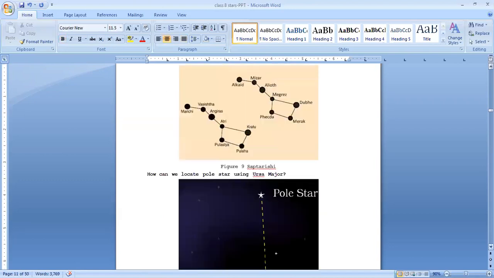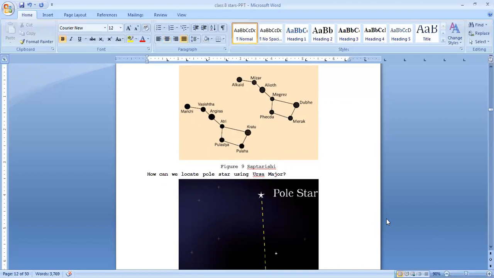You can see here, they have written Vasishtha, then Angirasa, then Atri, Kratu, then Pulaha, Pulastya, Marichi. Like that they have written the names here. So they believe each star is a saint.